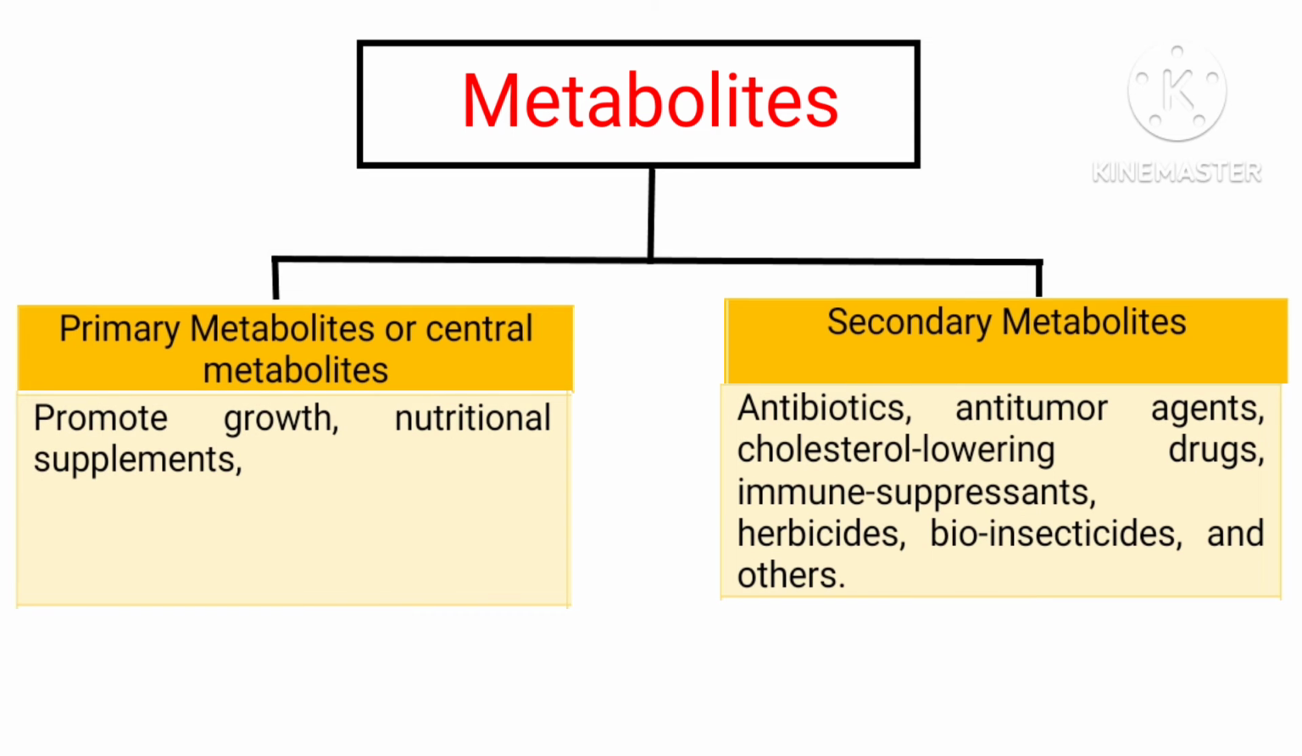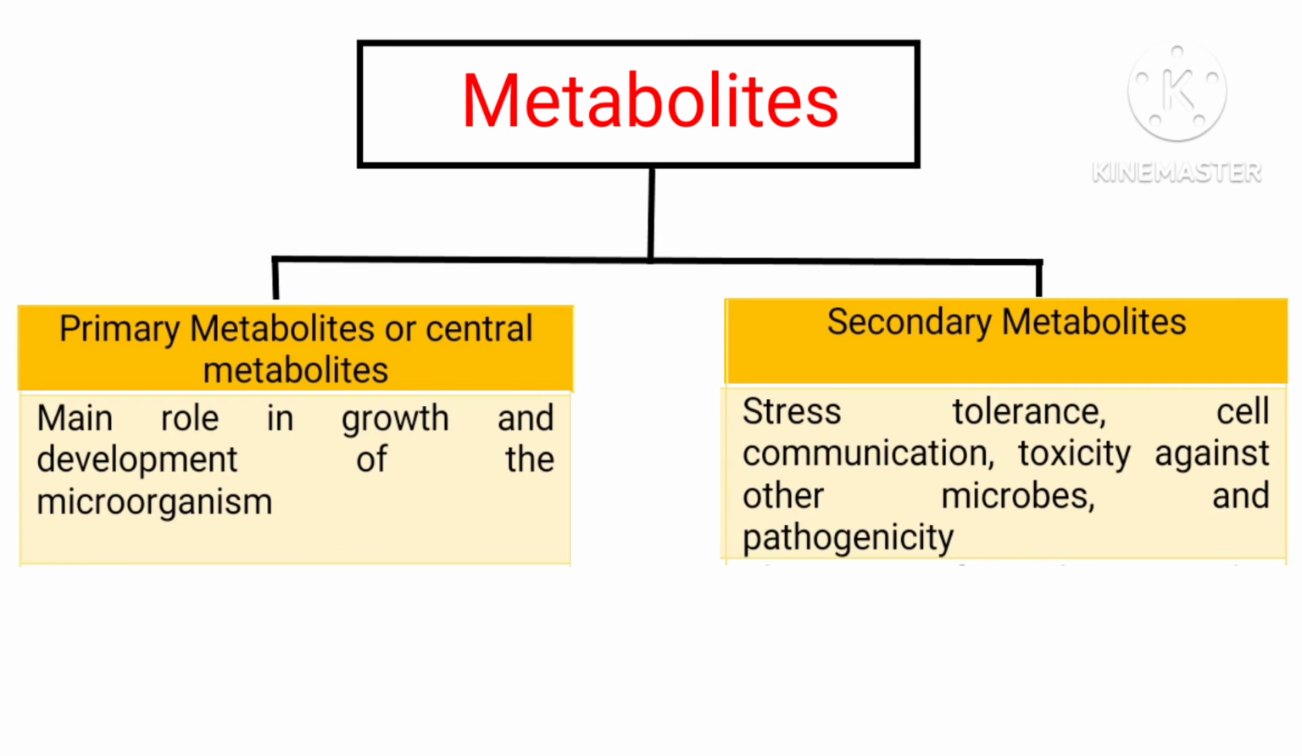Both primary and secondary metabolites of microorganisms are useful for human welfare. Primary metabolites are common and required for growth and development. They can be used as growth supplements such as vitamins and amino acids. On the other hand, secondary metabolites are medically important, like antibiotics, anti-tumor agents, cholesterol-lowering drugs, immune suppressants, herbicides, fungicides, bioinsecticides, and others.